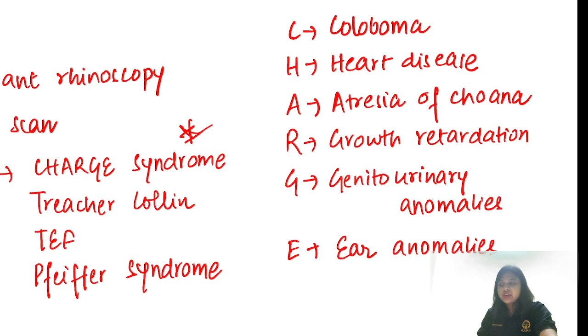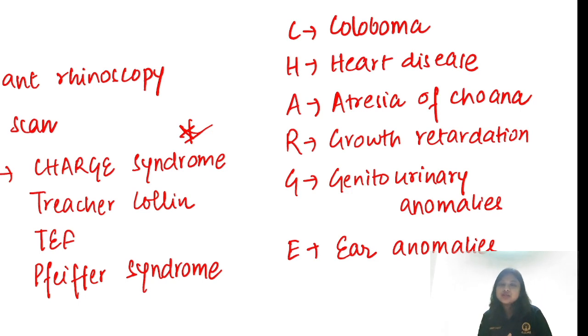Now many a times we use the word syndrome and association and we are confused what is meant by syndrome, what is meant by association. Usually syndromes have a recurrence risk, they have developmental anomalies, and they have a genetic basis. So syndromes are those conditions where we have multiple anomalies combined together, with a genetic basis, developmental disabilities, and recurrence risk.